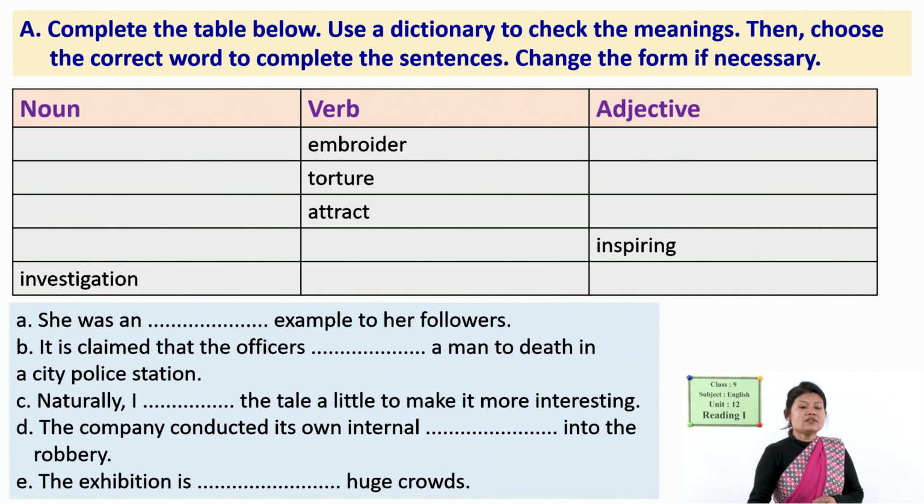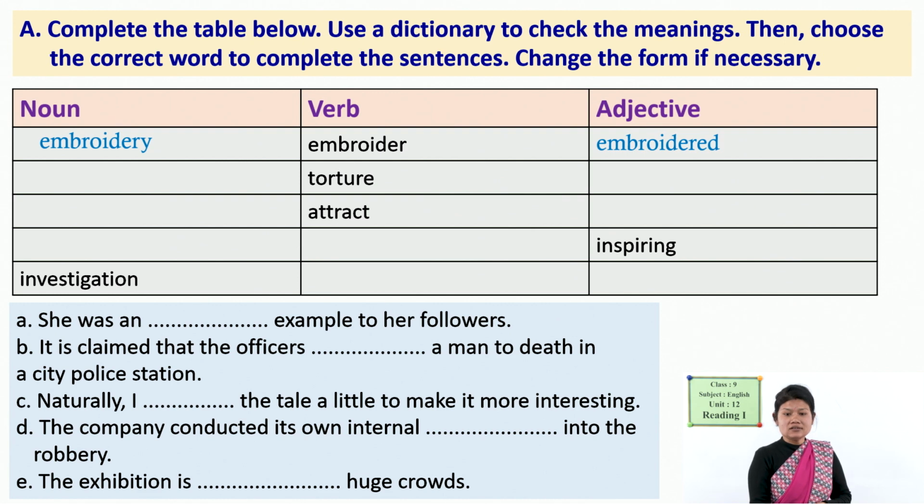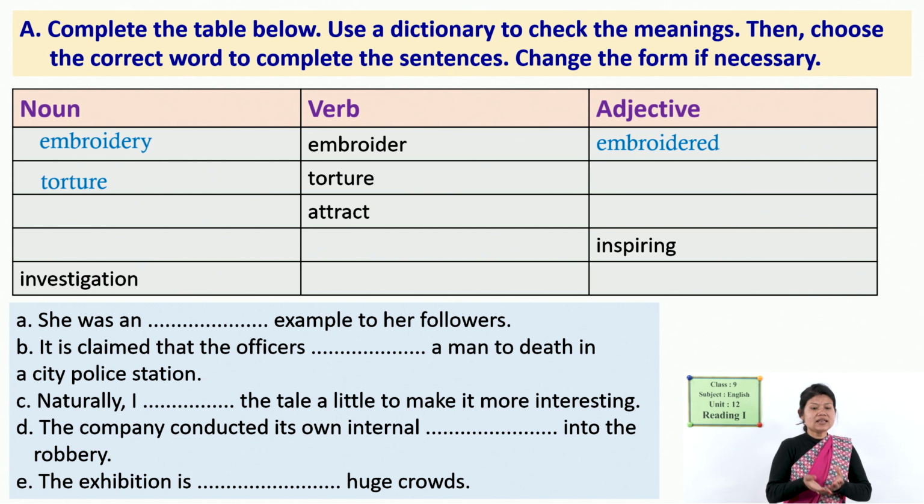Okay. So, here the first one is embroider, it is a verb. Then what can be the noun form of this word? Can you guess? Dear students, can you guess? Okay, correct, embroidery. Yes, embroidery is the noun of embroider. And what can be its adjective? Okay, embroidered. Yes, embroidered. Torture, the next verb is torture, and its noun form is also torture, the same, and it is a verb as well. Okay. And the adjective, yes, torturous.